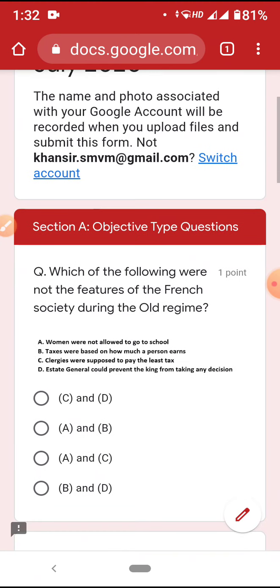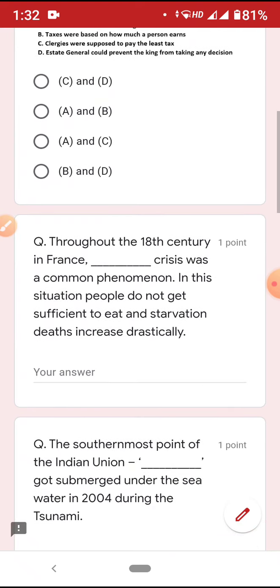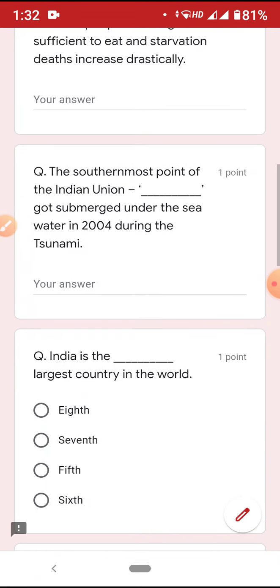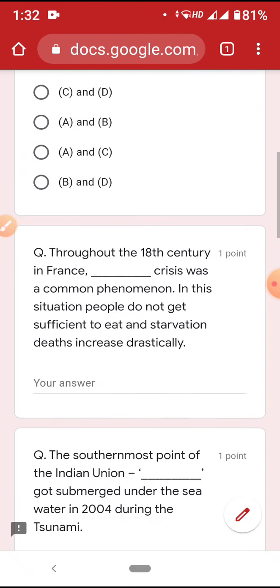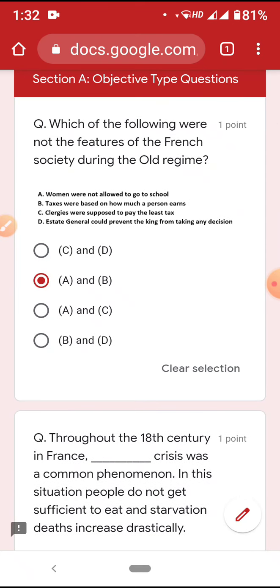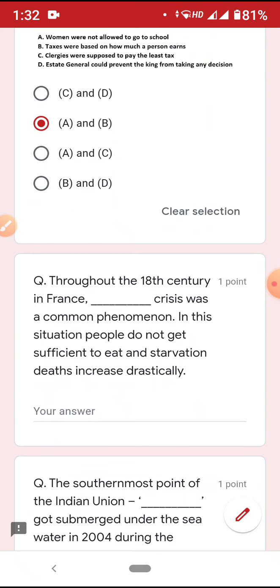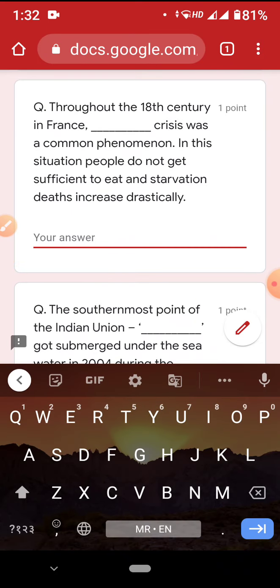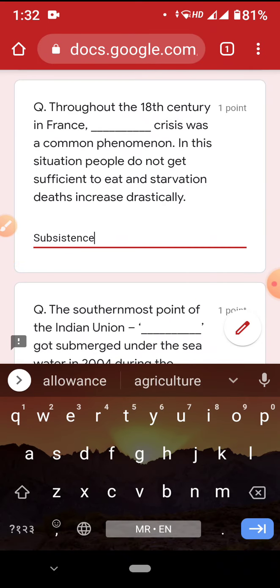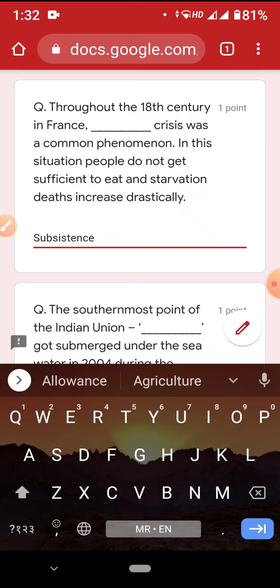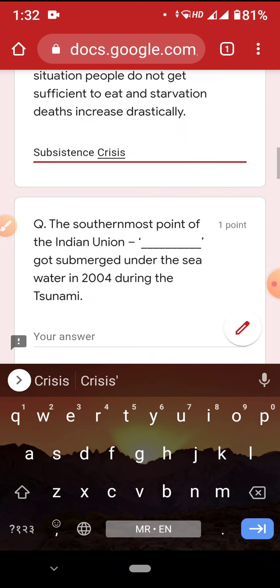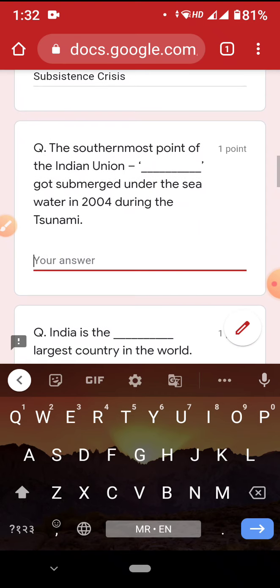See, these are MCQs, multiple choice questions, or there may be 1 mark questions. It can be anything. You will read and come to know about this. So let me choose the MCQs. I am not reading them, I am choosing randomly. Here I need to write something, whatever is the answer. Suppose this is the right answer. I know the answer, so I am typing here.